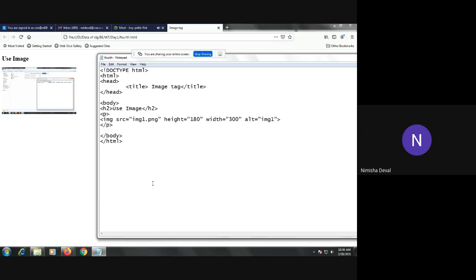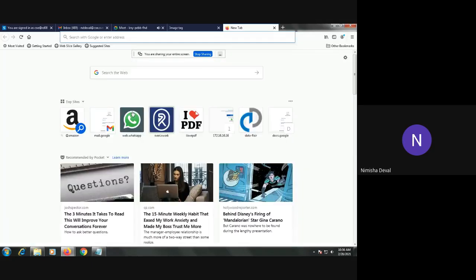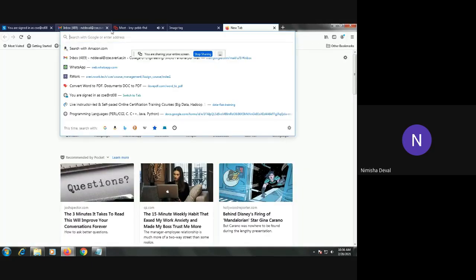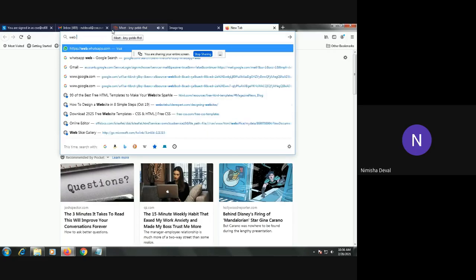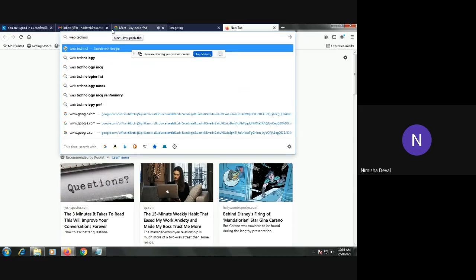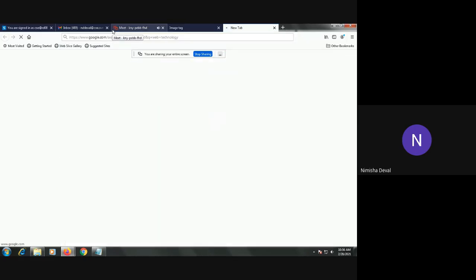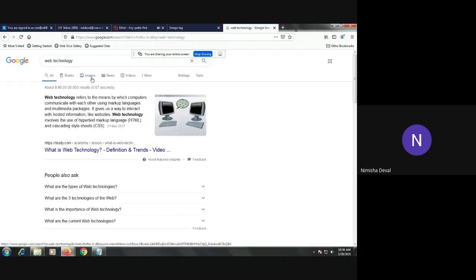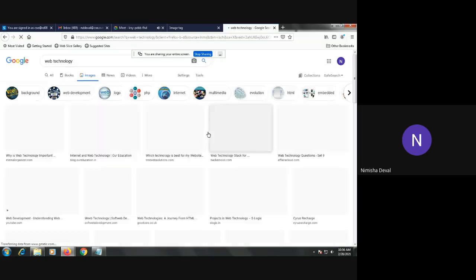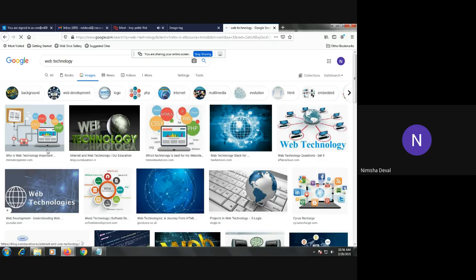Suppose you want to open some online images in your program. Suppose I write here web technology, and I will open its images. Okay, so such types of images you can open in your program, but you have to first provide its hyperlink.